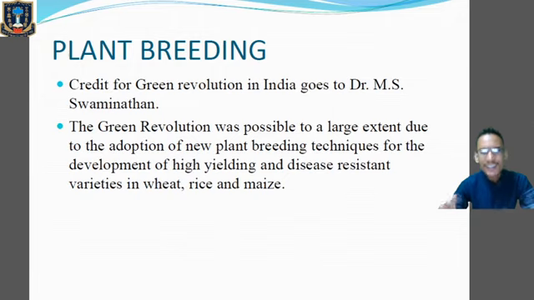And in India, the credit for the Green Revolution goes to Dr. M.S. Swaminathan. Okay, so in India, we consider Dr. M.S. Swaminathan as the father of Green Revolution. Clear? So Dr. M.S. Swaminathan enabled the country not only to become self-sufficient in terms of food grain, but also to export the food grains to other countries.